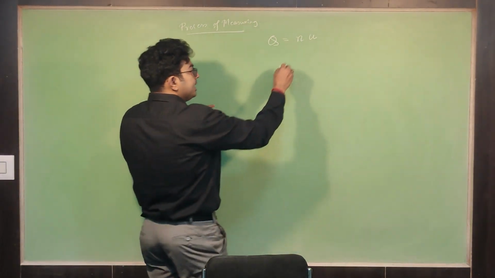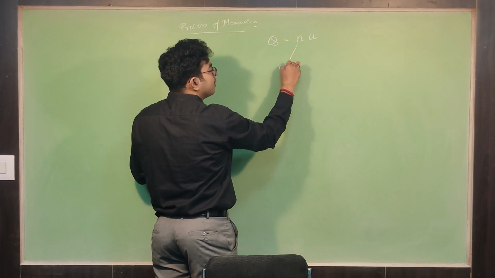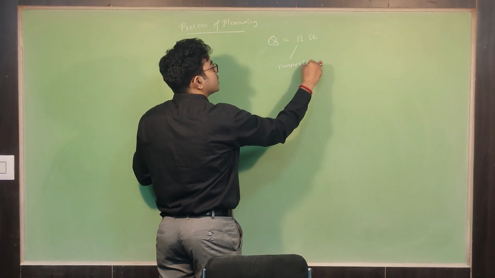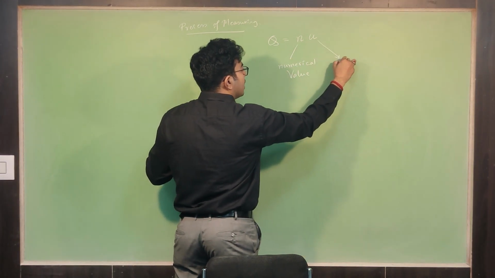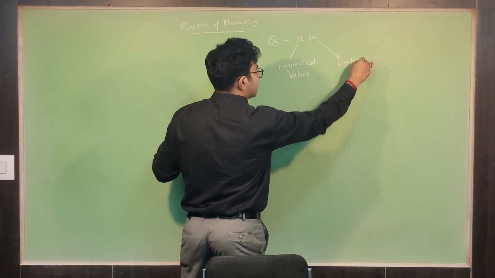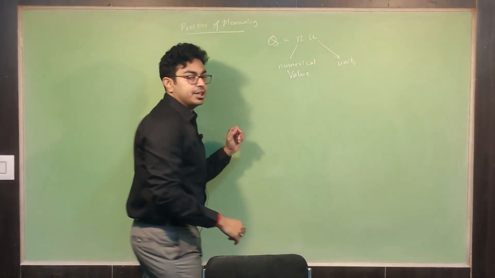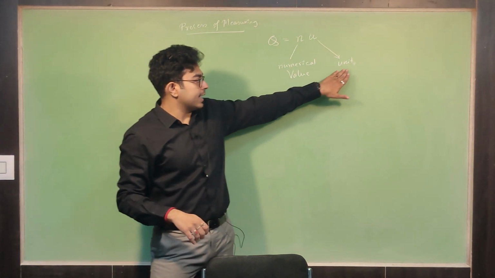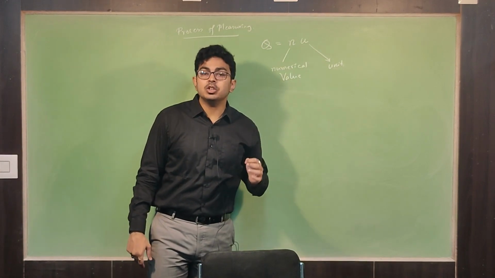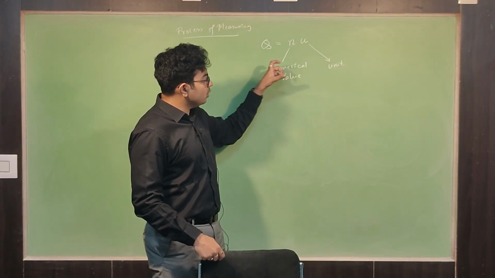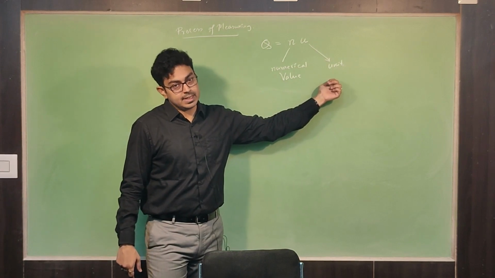Here n stands for numerical value, and u stands for a given unit, a specified standard unit. Q is equal to nu. That means a physical quantity needs a numerical value as well as a standard unit.